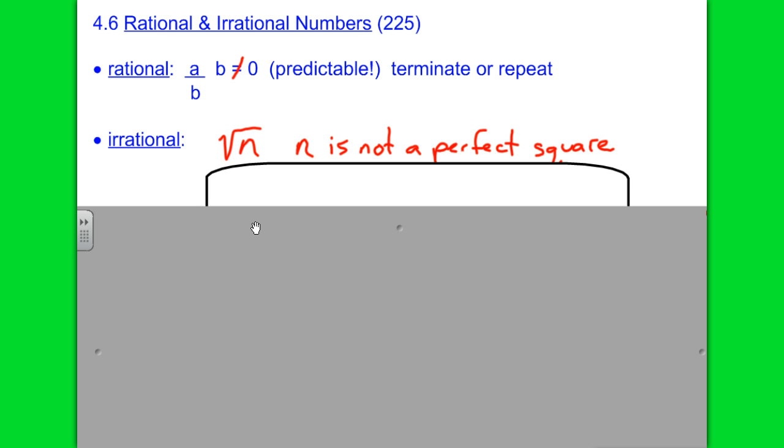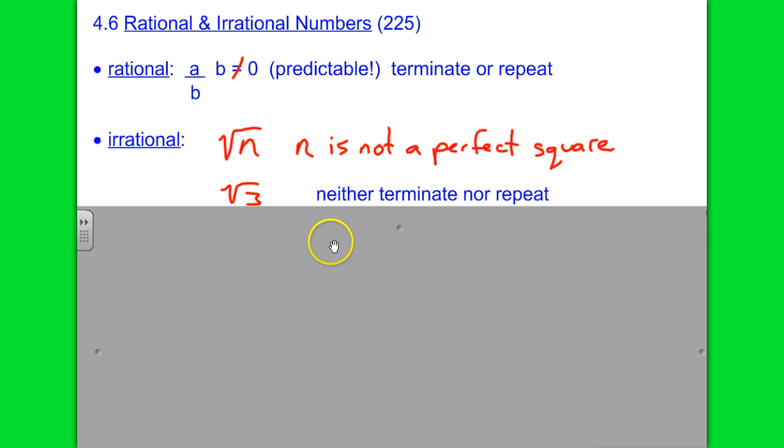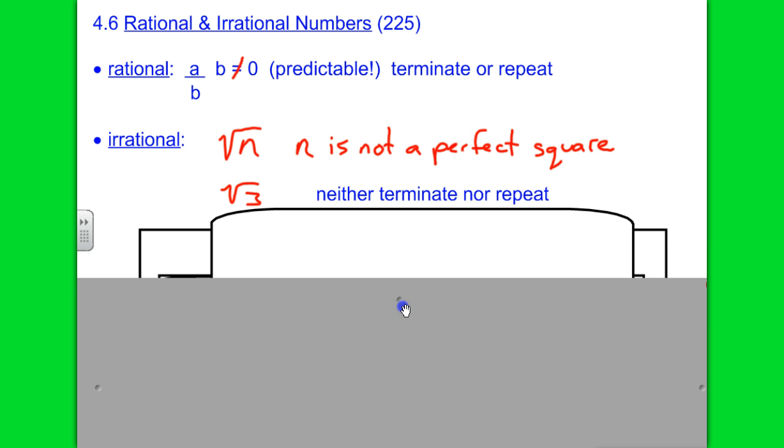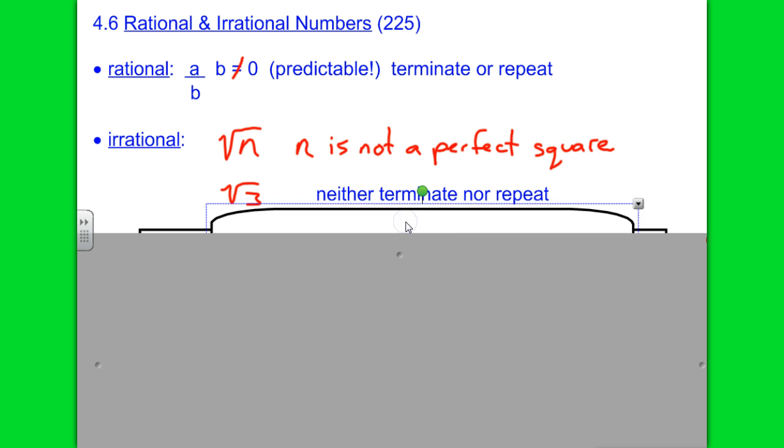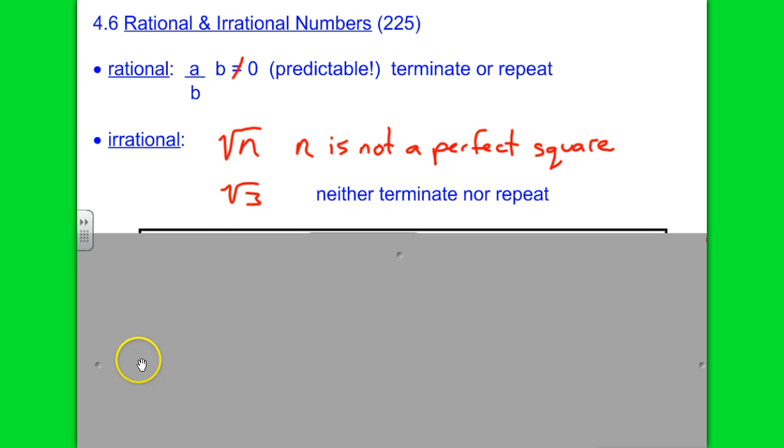What's the next one up from square root of 2? Square root of 3, right? Now, is the square root of 4 irrational? No, the square root of 4 is rational because it's 2, right? So irrational, again, neither terminates nor repeats. Square root of 3 is another good example. It's possible there are others.